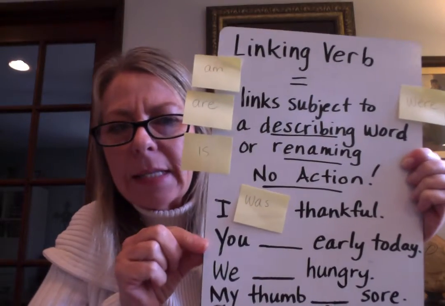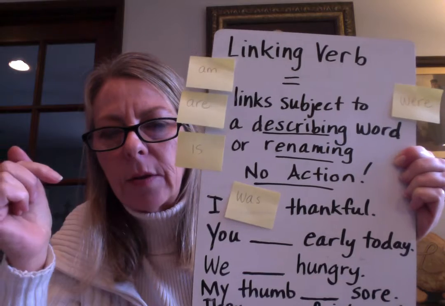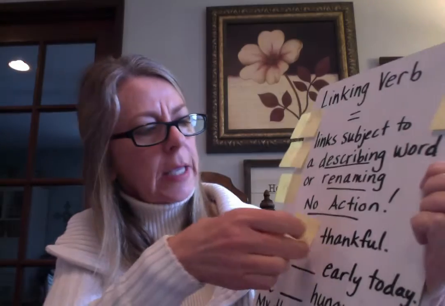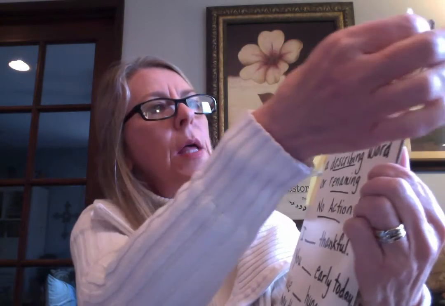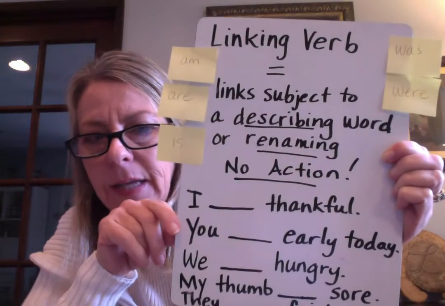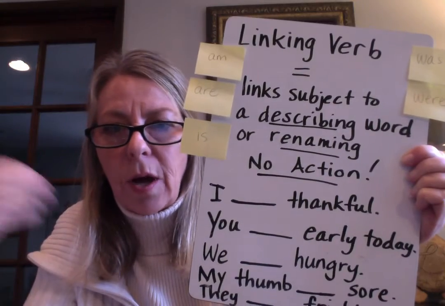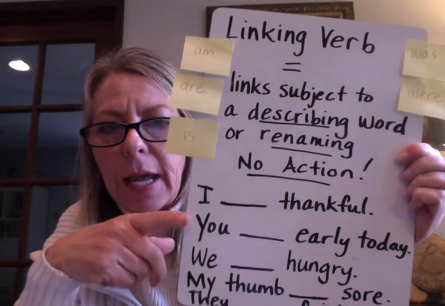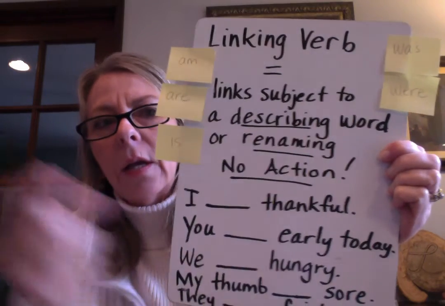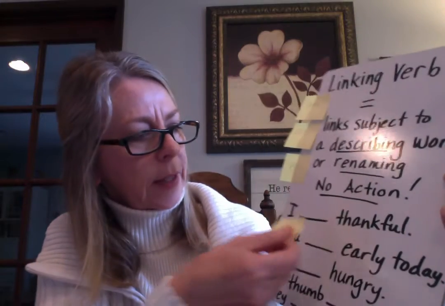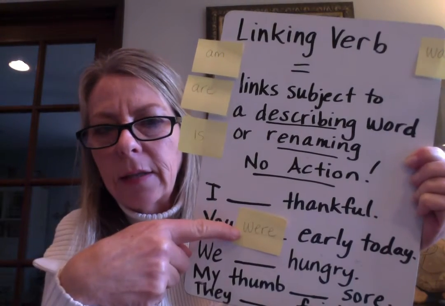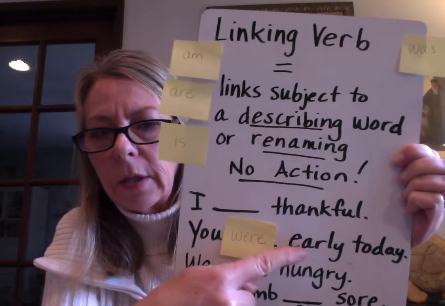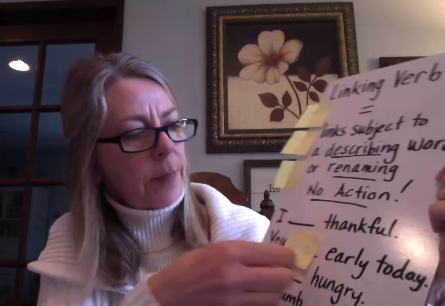Okay, next sentence. You blank early today. Okay, so with this subject you, which linking verb would I use to show past tense this time, okay? So we're talking about you arrived early at school in the morning, and I was talking to you in the afternoon. What would you say? You blank early today. You were early today. Yeah, so this is past tense linking, okay? It matches our subject you, and it links you and early. Early describes you. This is like the equal sign, past tense.